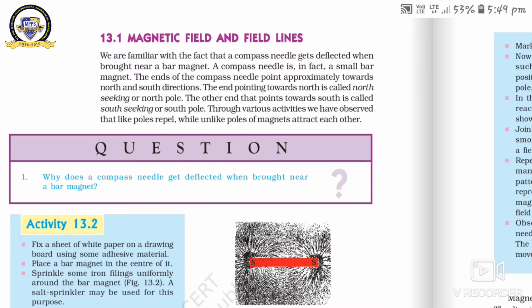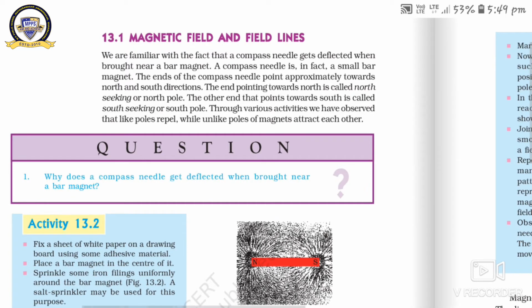So dear students, do you know the function of a compass needle? What is the function of a compass needle? A compass needle observes the magnetic field around the region. It means, why does a compass needle get deflected when brought near a bar magnet?